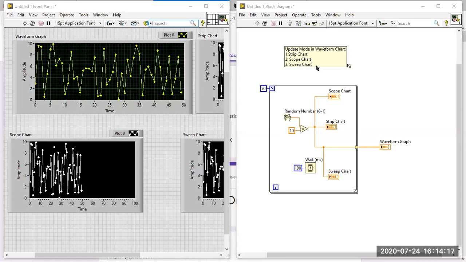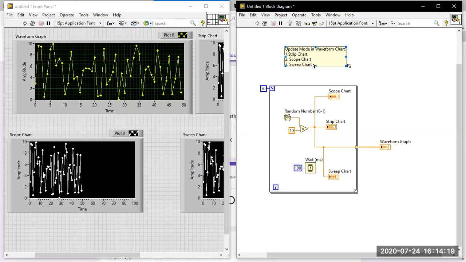So in sweep chart, a red vertical line will be available to separate old value and new value. This is the keyword, okay? The keyword will be in your question.